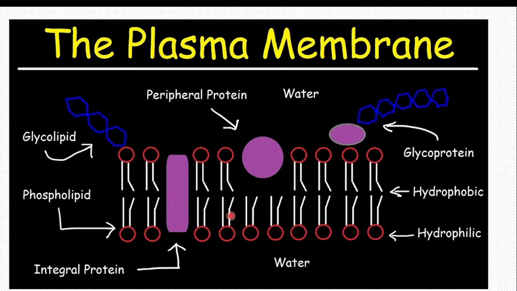One type is free, which is called extrinsic protein, and the other is bound, which is intrinsic protein or integral protein. I hope you are understanding this fluid mosaic model of the plasma membrane or cell membrane.